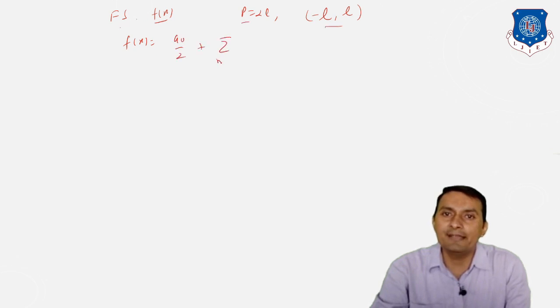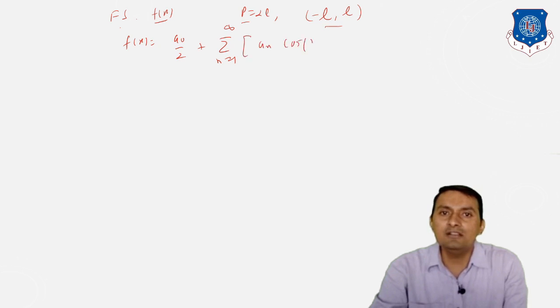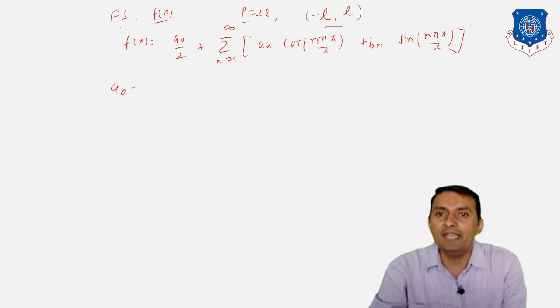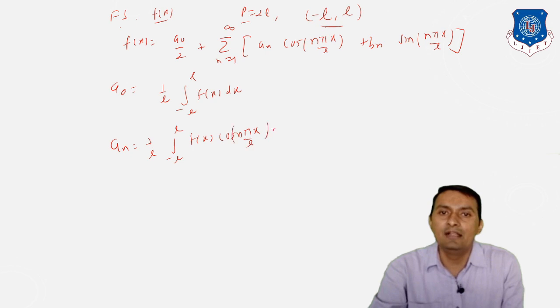f of x is equal to a0 by 2 plus summation from 1 to infinity of an cos n pi x by L plus bn sin n pi x by L. But here, what was a0? a0 is equal to 1 divided by L integration, and I am talking about the interval minus L to plus L. An is equal to 1 divided by L integration from minus L to plus L of f of x into cos n pi x by L dx.